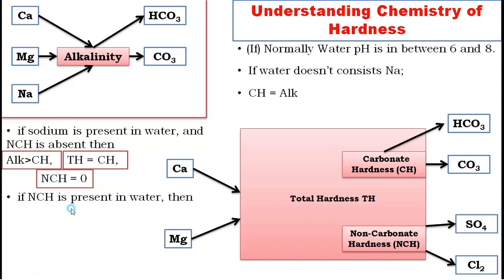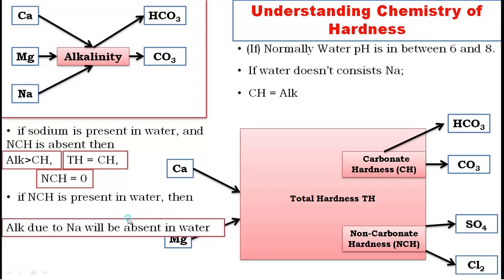The second possibility is, if NCH is present in water, then alkalinity due to sodium will be absent in water. Even though it was present, if this comes, this disappears. Alkalinity due to sodium goes away. Then what is the conclusion?